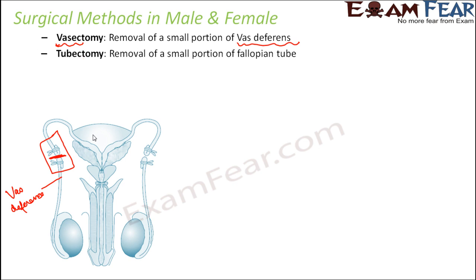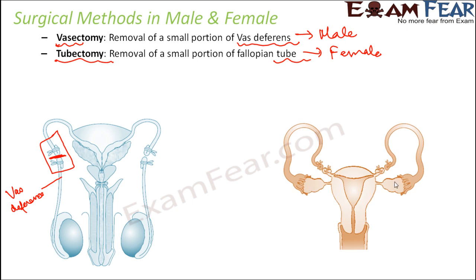This happens in males, whereas tubectomy means removal of a small portion of the fallopian tube. From fallopian tube, it has got the word tubectomy. This happens in females because the fallopian tube is a part of the female reproductive system. So in females, what happens? This is the ovary. On both sides, you have one ovary, and from here you have the fallopian tube.